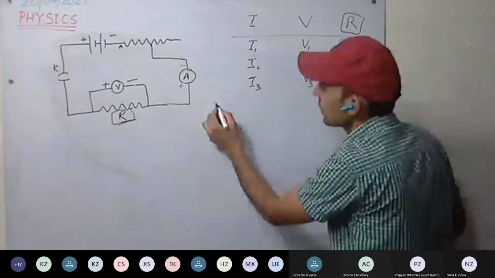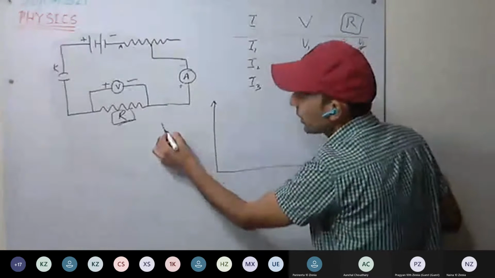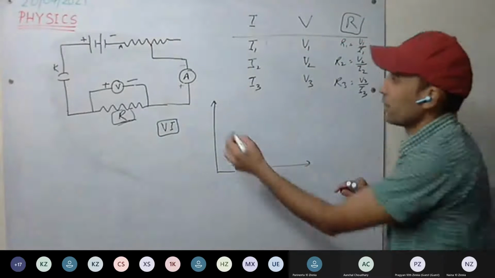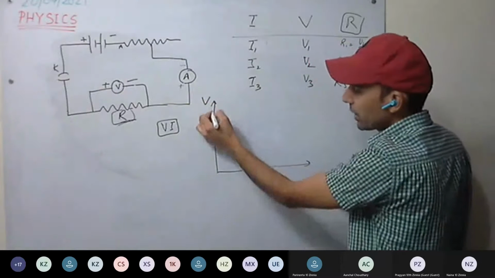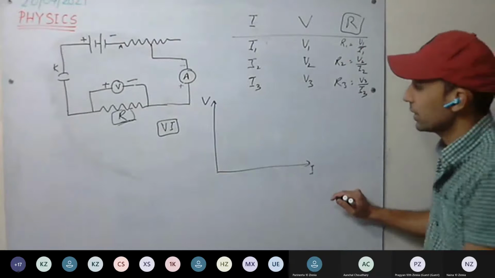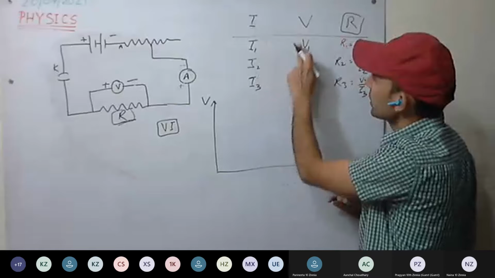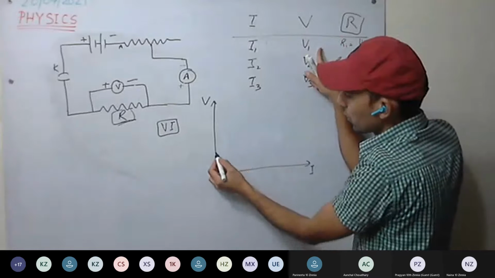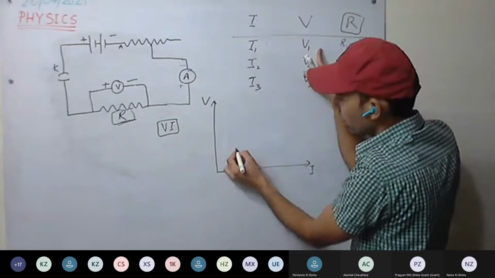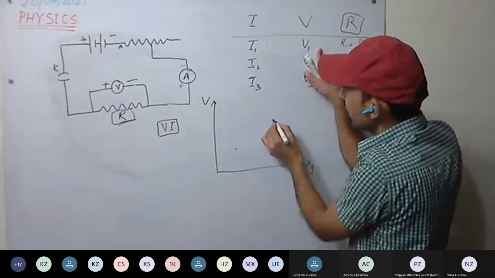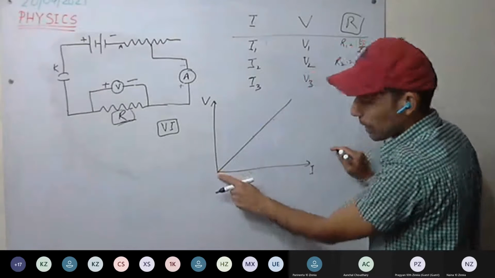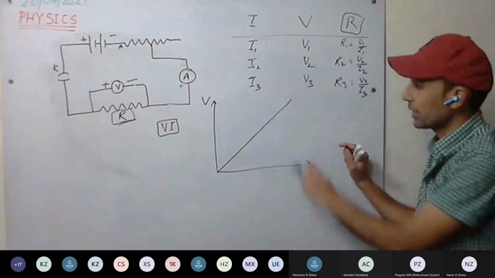Or if we plot the graph, this time we are plotting the VI graph. Voltage, that is potential difference, is on the y-axis, and on the x-axis we are plotting current. If we plot these values, V1, I1, and similarly the other points, and join them, we get a straight line. This straight line always passes through the origin.